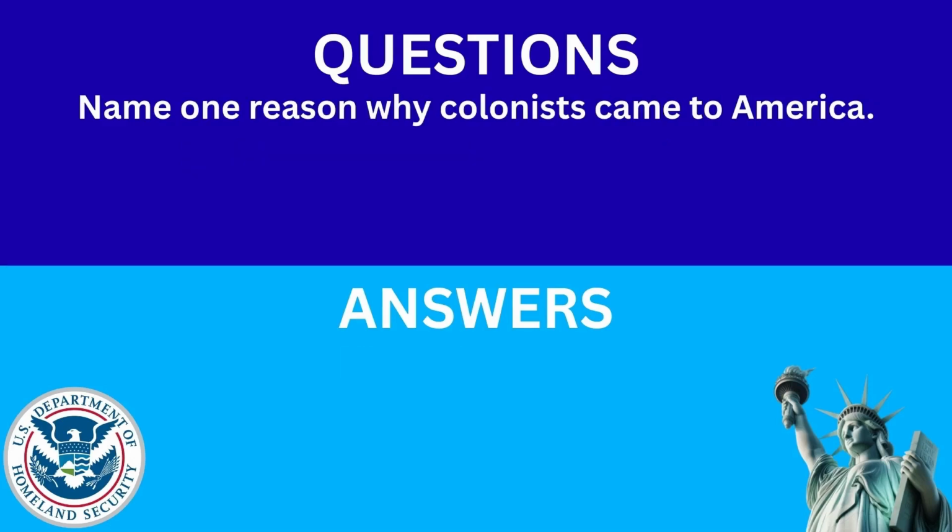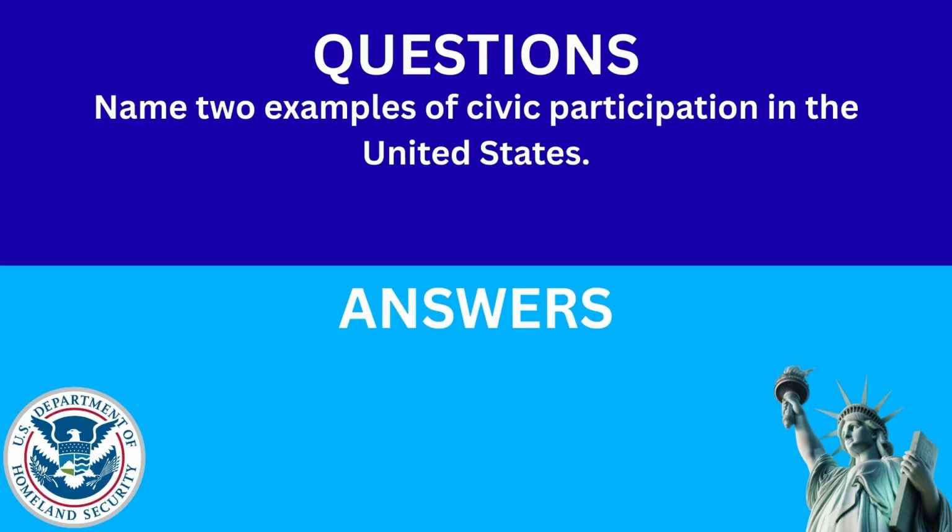Name one reason why colonists came to America. The answer is freedom. Name two examples of civic participation in the United States. The answer is vote, run for office.